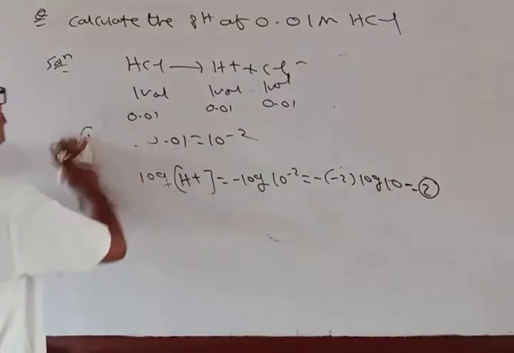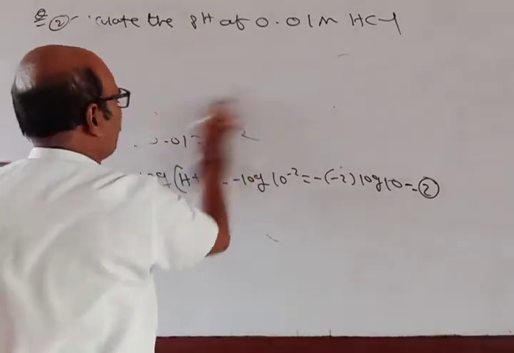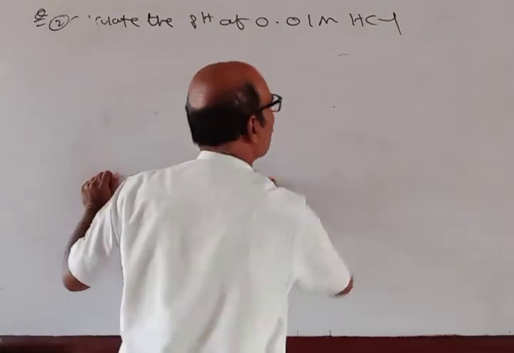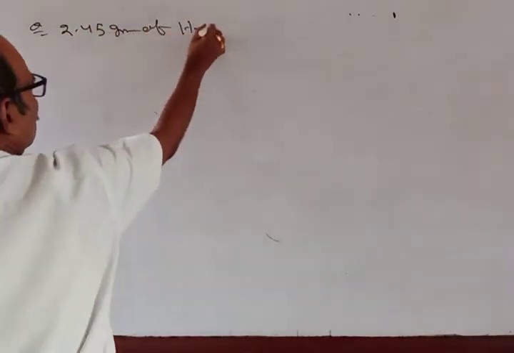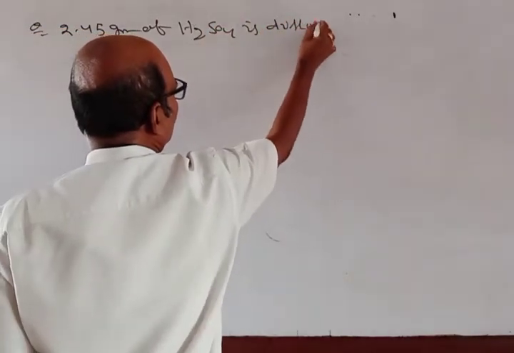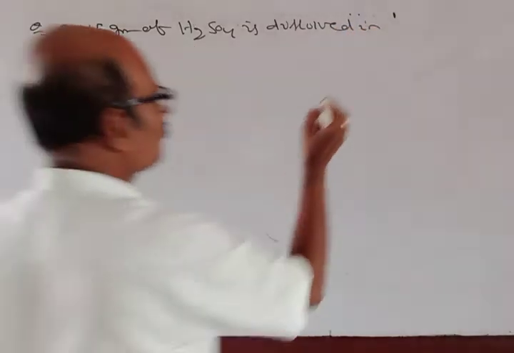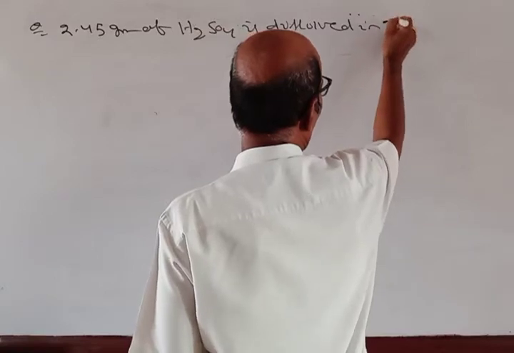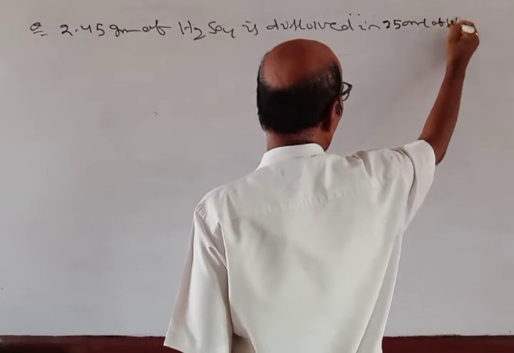Question number 3. 2.45 gram of H2SO4 is dissolved in 250 ml of solution.